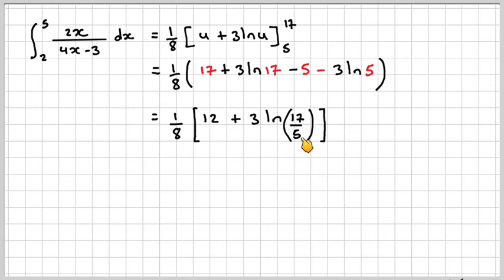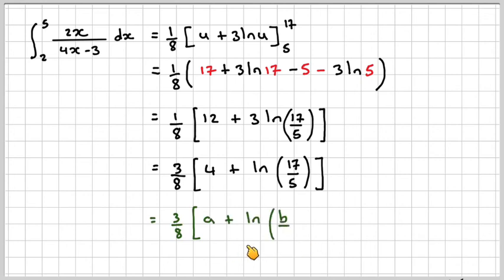So I found my b and my c. There's a common factor here of 3. You need to make sure you write it in the right format. So it will become 3/8 of 4 plus ln of 17 over 5. And we now have the correct format as required by the question.